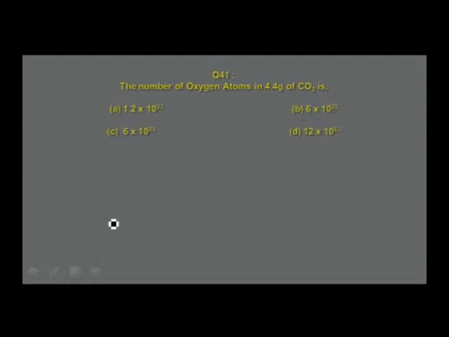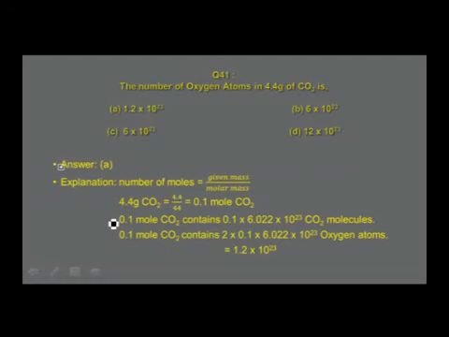Let us verify that answer in the answer keys, and the question asked is about oxygen atoms, not the molecules alone. So molecules is what we get, 0.1 into 6.022 into 10 power 23 molecules. The question is on oxygen atoms. Then you find one molecule of CO2 has 2 oxygen atoms. You can see that 2 atoms. In one molecule of carbon dioxide, there are 2 oxygen atoms.